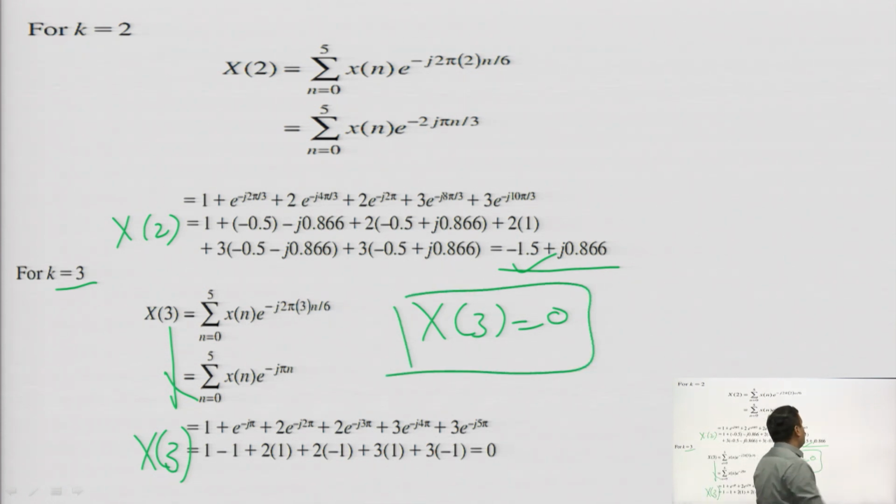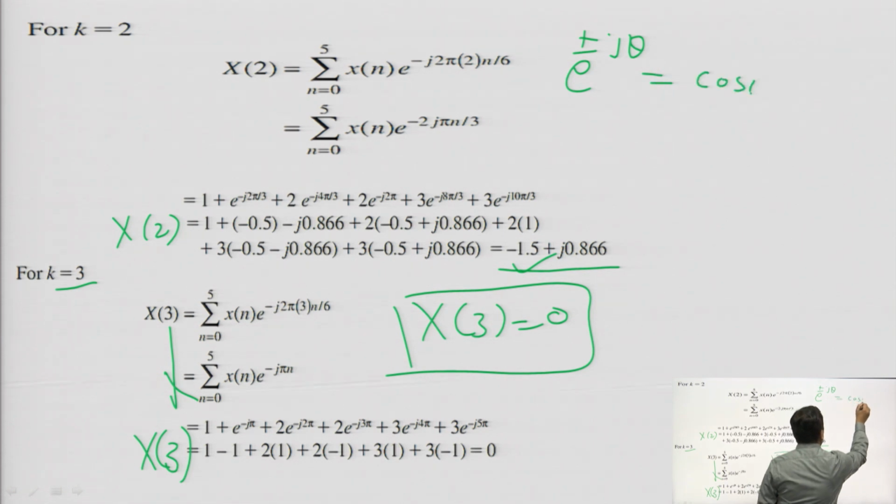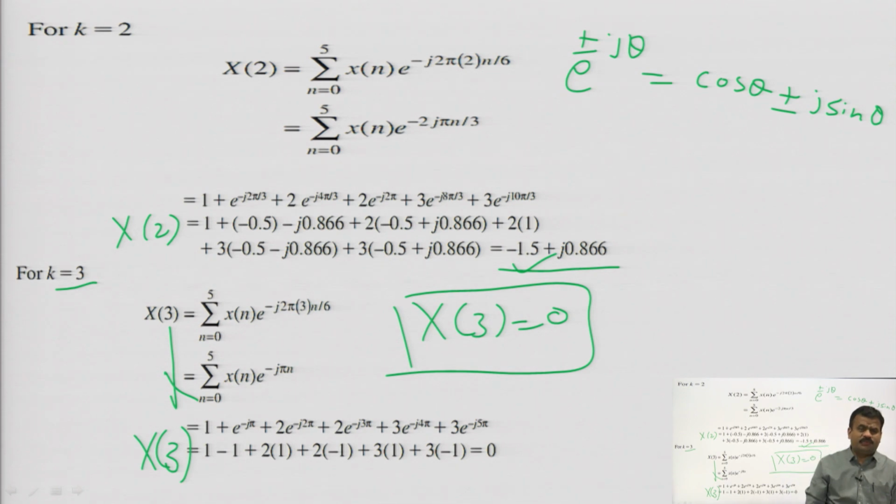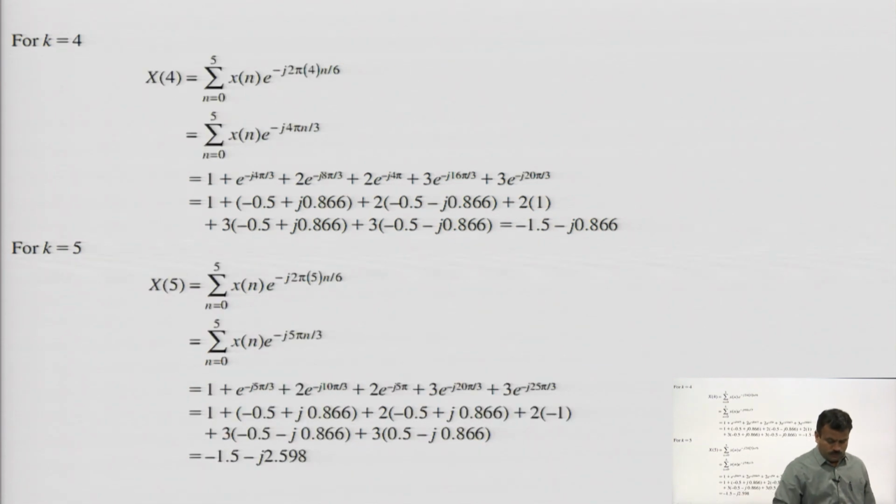Only you have to remember your formula: e to the power plus minus j theta is equal to cos theta plus minus j sin theta. If you know this formula, you can easily calculate the terms here. In DFT the computation is very lengthy and complicated, that is why we will come to FFT, and here the role of FFT is very important, so we will see FFT and use the fast Fourier transform.